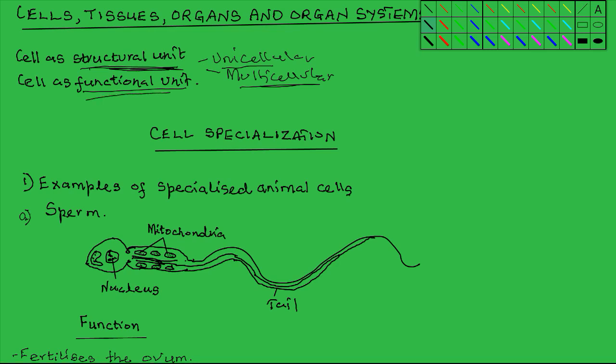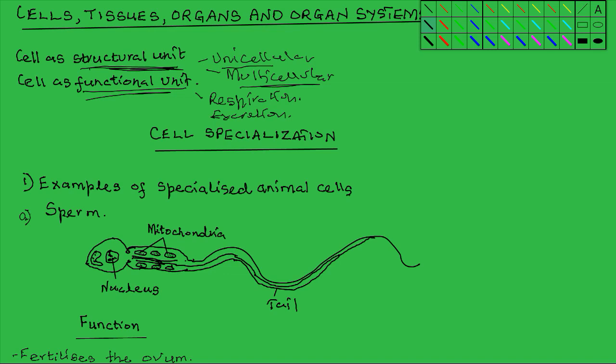Functional unit refers to the fact that it is the cell that carries out all the life processes in an organism. These life processes include respiration, excretion, growth and development, reproduction, sensitivity.